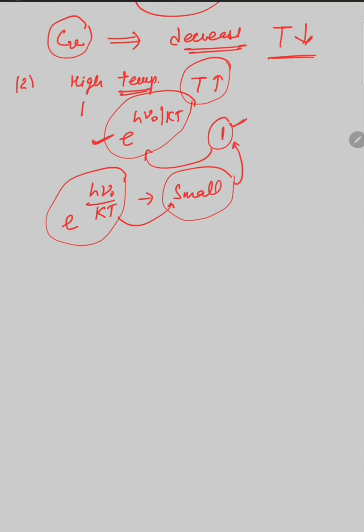So for this we have to expand the exponential term. If we have e raised to the power x, this exponential is given by 1 plus x plus x square divided by 2 factorial, x cube divided by 3 factorial, and so on. This is the expression for the exponential term.